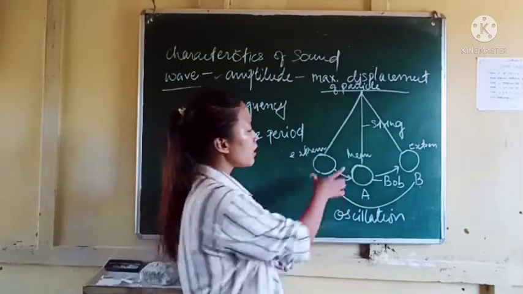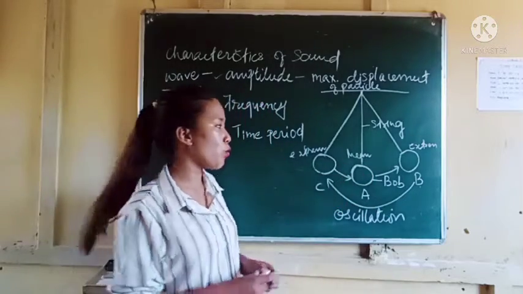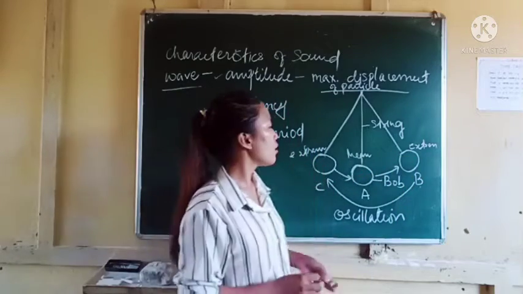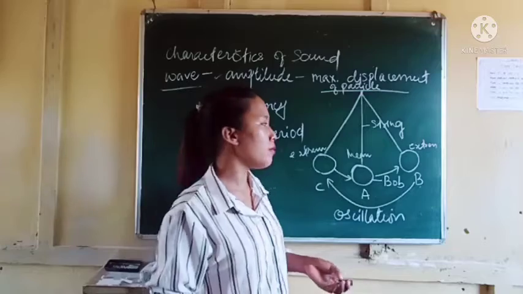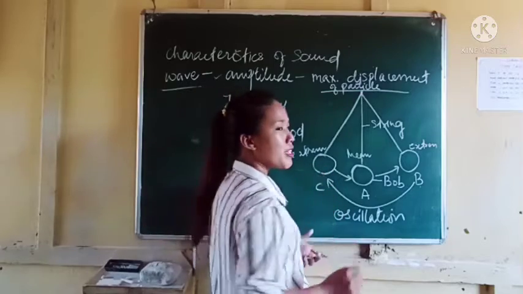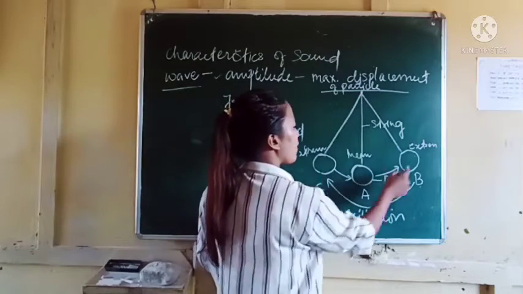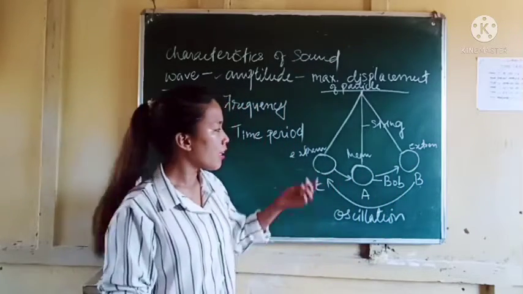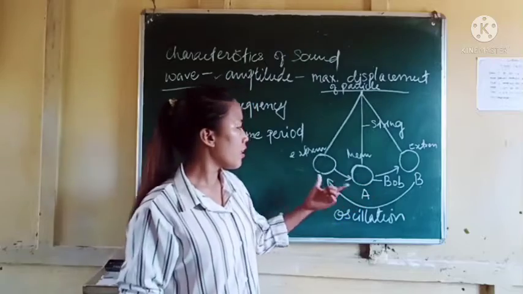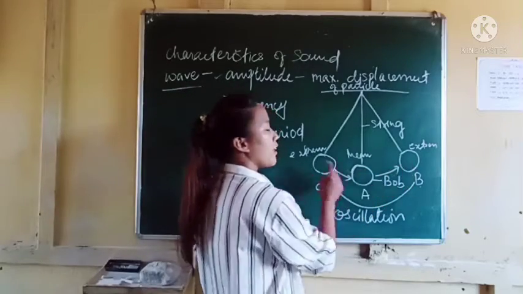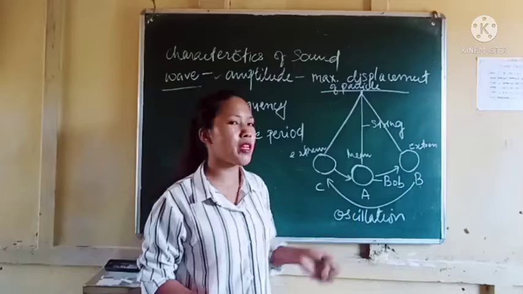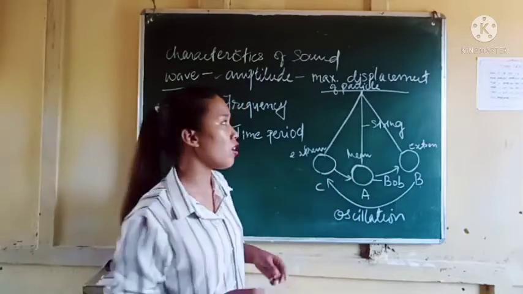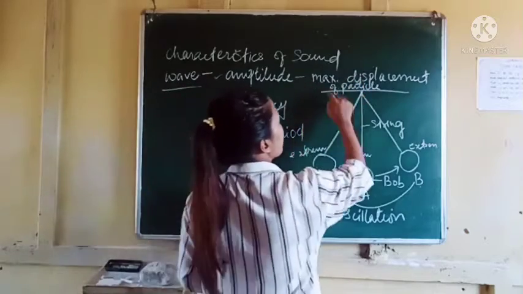The maximum displacement occurs when the bob reaches either B or C. That is why the amplitude here can be either AB or AC. So now you understand what amplitude is: the maximum displacement of particles.